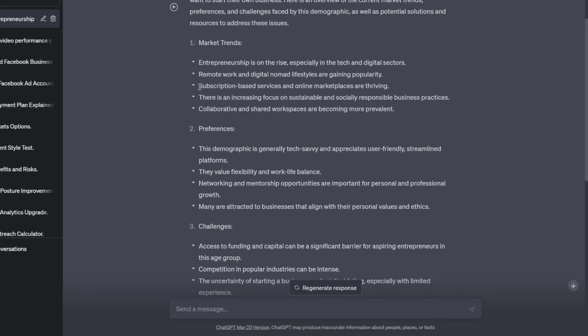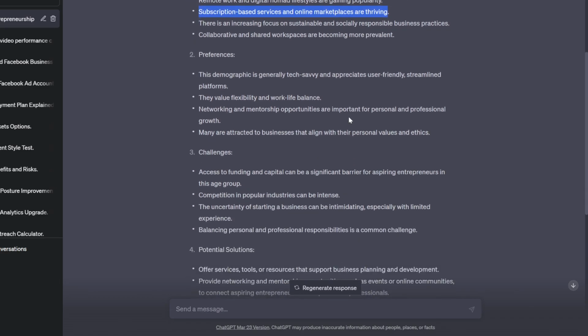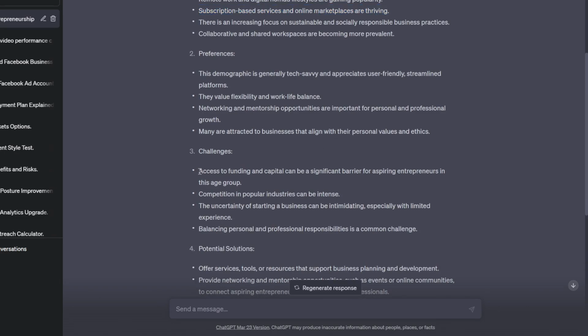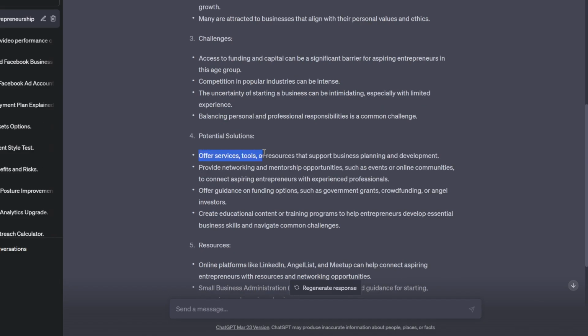First of all, it's telling me that subscription-based services and online marketplaces are thriving. So I'm thinking low cost something for these guys, as they seem to not have much money. And it even says here, access to funding and capital can be a significant barrier for aspiring entrepreneurs in this age group. Potential solutions: offer services, tools, or resources that support business planning and development, provide networking and mentorship opportunities such as events, online communities, offer guidance as funding options, create educational content or training programs.